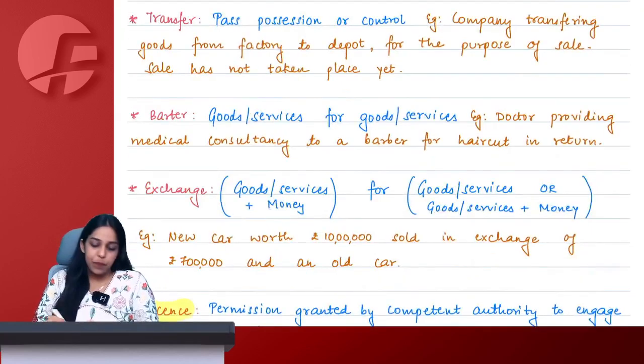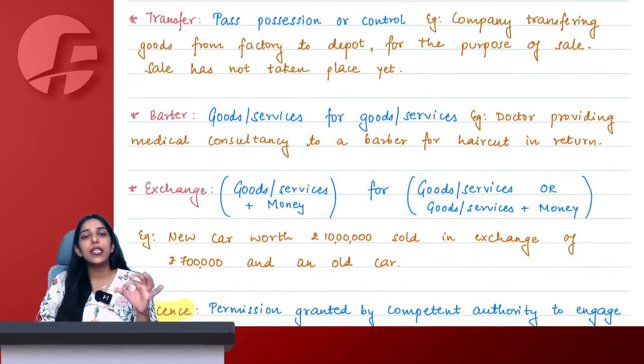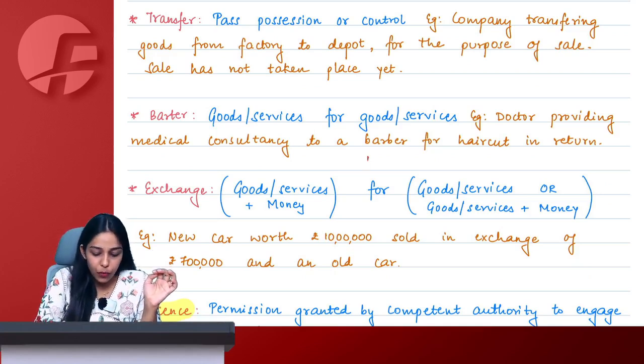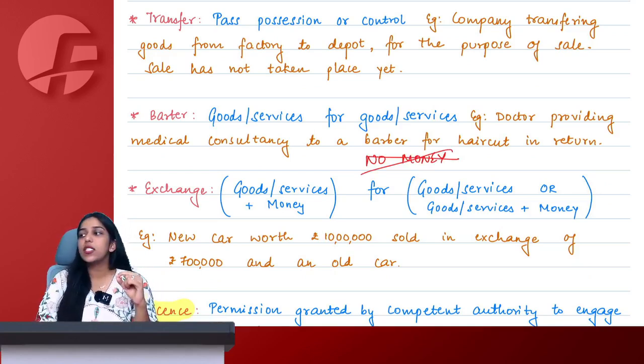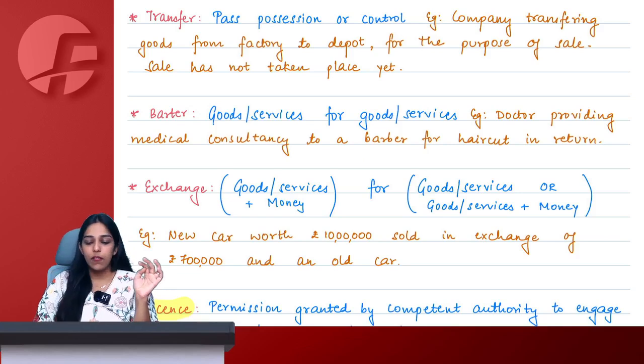Listen. Barter simply means goods or services in exchange of pure goods or services. There is no money involved. Goods or services for goods or services is known as barter, which means, ma'am, rice for wheat, or let's say I am giving you teaching services.